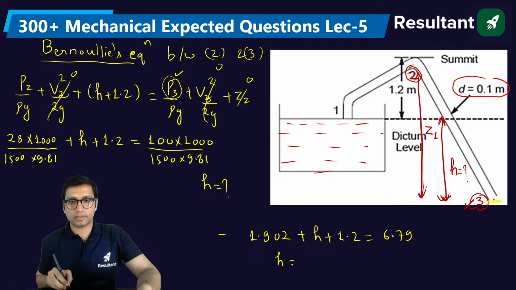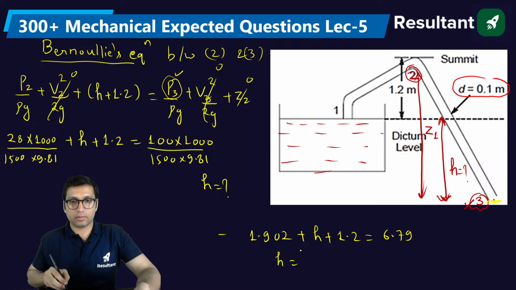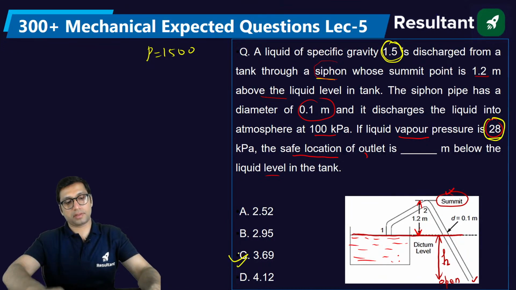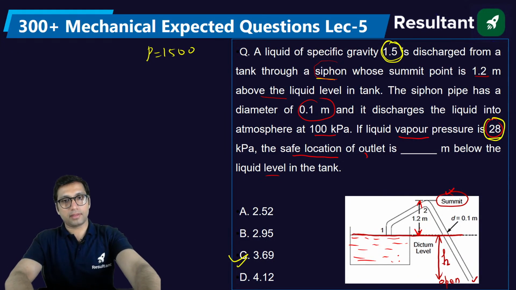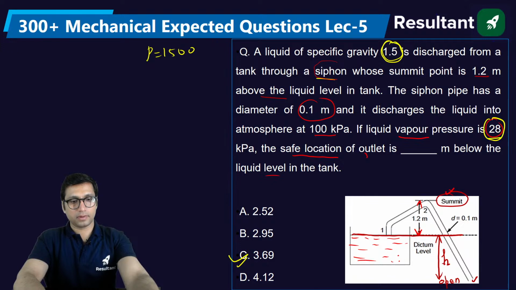So H is 9 minus 1.902 minus 1.2, somewhat around 3.68, or 3.69. Okay, so this will be the answer for this question. Understood? Clear to everyone?